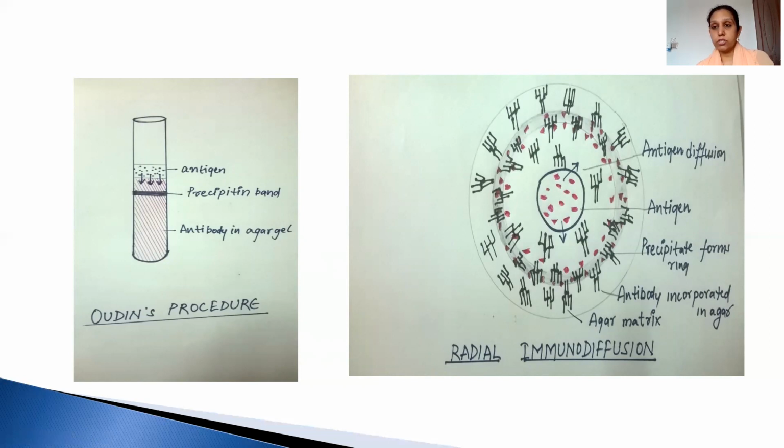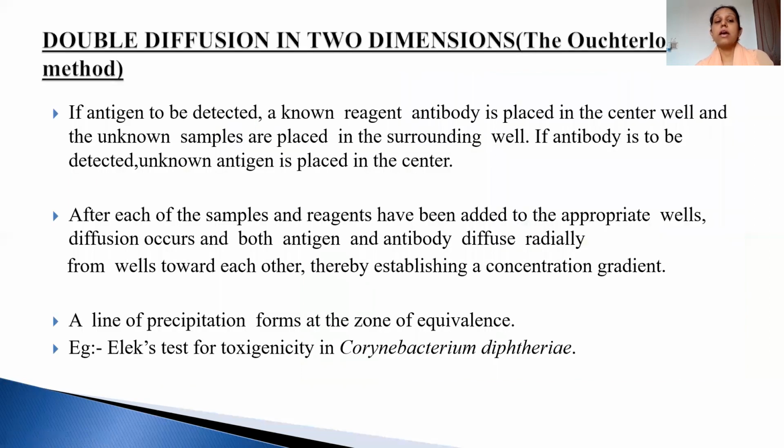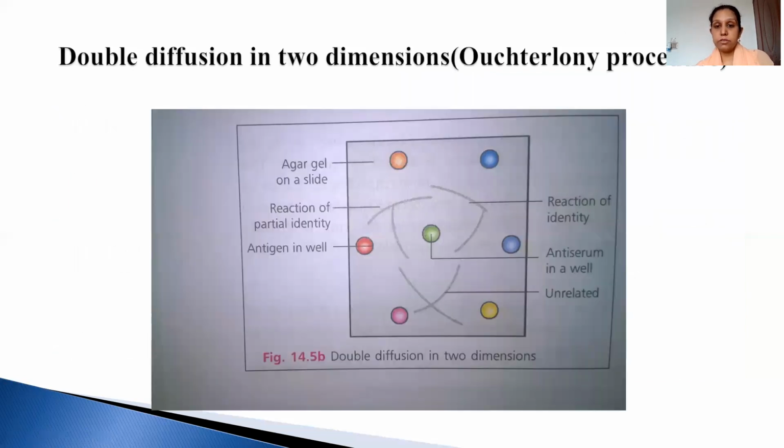Now there is double diffusion in two dimensions, also known as the Ouchterlony procedure. In this, we take a gel and make wells. In the center well, we place the antisera, and in the outer wells, we place different kinds of antigens.